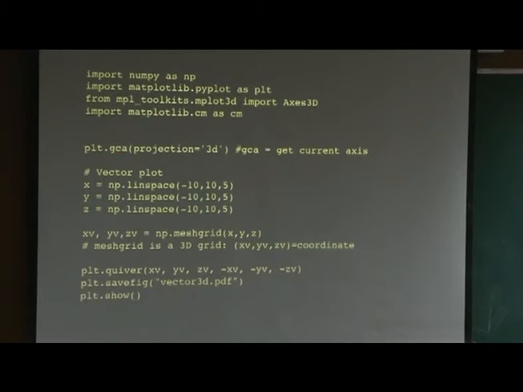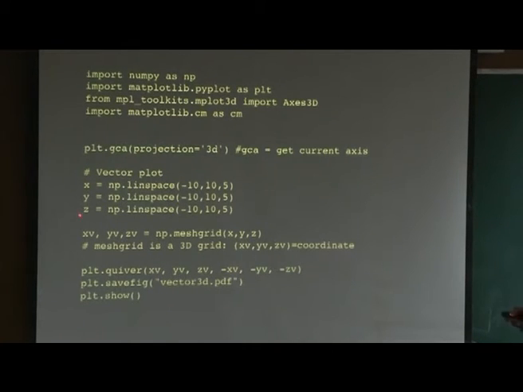There are several ways to do it. If you play around with it for a day, you can do these 3D plots in many ways. One way is to declare your current axis. GCA is get current axis, with projection 3D. This will tell you that my plot is 3D, otherwise the standard is 2D. So, here I declare that my plot will be 3D.